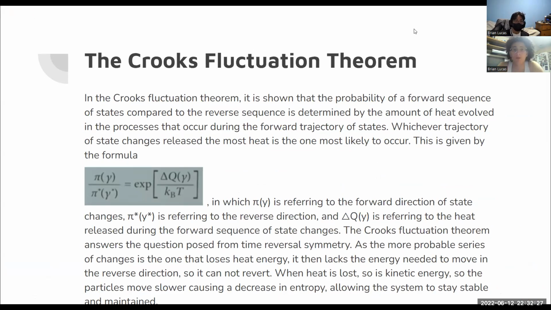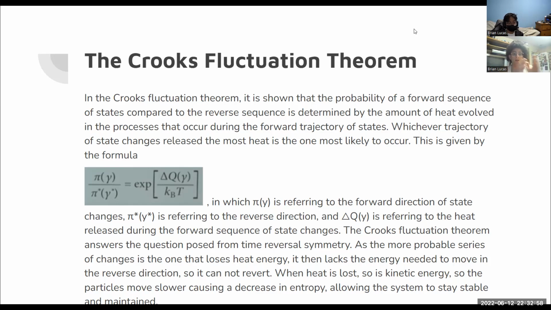So Gavin Crooks proposed the Crooks fluctuation theorem. In the Crooks fluctuation theorem, it's demonstrated that the probability of a forward sequence of states, going from essentially I to J to K, compared to the reverse sequence of states from K to J to I, is determined by the amount of heat evolved in the processes that occur during the forward trajectory of states. Whichever trajectory of state changes releases the most heat is the one most likely to occur.